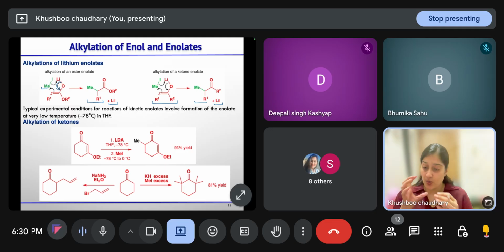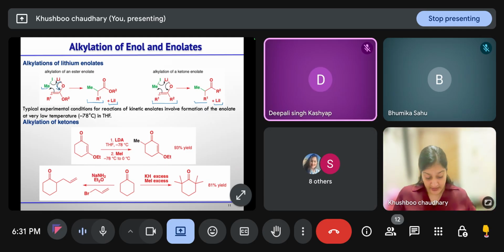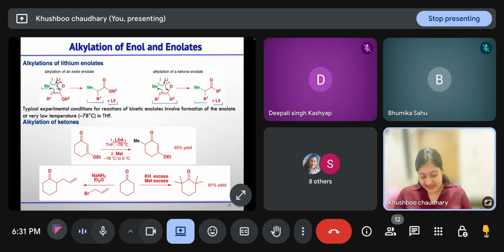So if we do the reaction at lower temperature, then you will get the kinetic product. If that temperature is minus 90 degrees Celsius, then relative to that, minus 78 is the higher temperature. This is a confusion for most students: when we say higher temperature, we get the thermodynamic product, but that higher temperature is with respect to the temperature at which the kinetic product is forming. Yes, ma'am. So at lower temperature, kinetic product, and at higher temperature, thermodynamic product. Yes, ma'am.